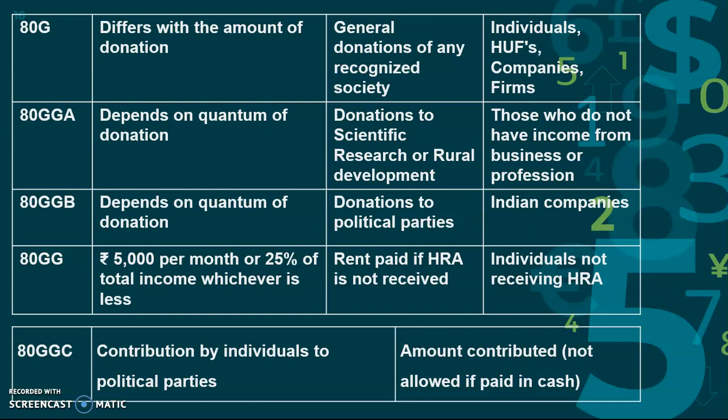Okay. And also 80GGC is contribution by individuals to political parties, because in 80GGB, if I pay a donation to a political party, I should be an Indian company. So 80GGC is for individuals who are donating some products or something to a political party. It should not be allowed in cash. It should be a product or in other modes. Okay. So those can get deducted under 80GGC.